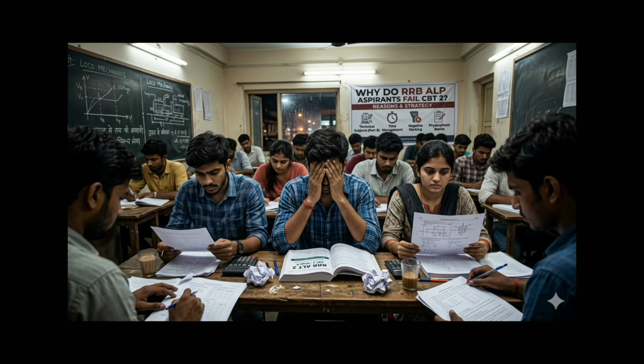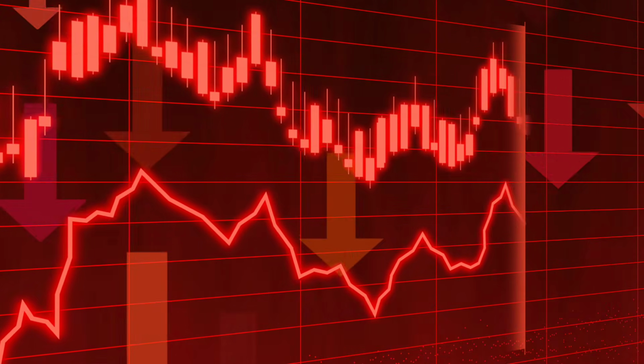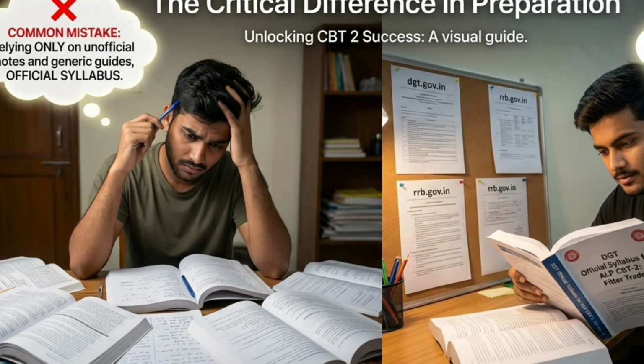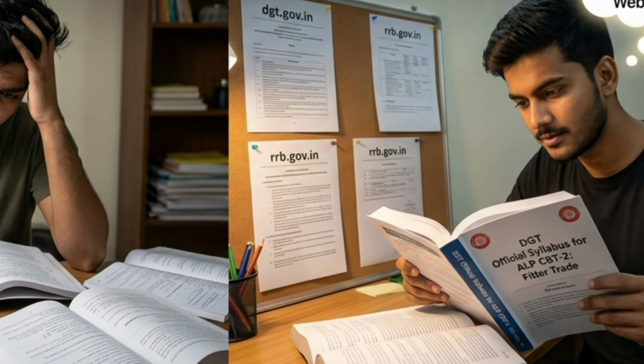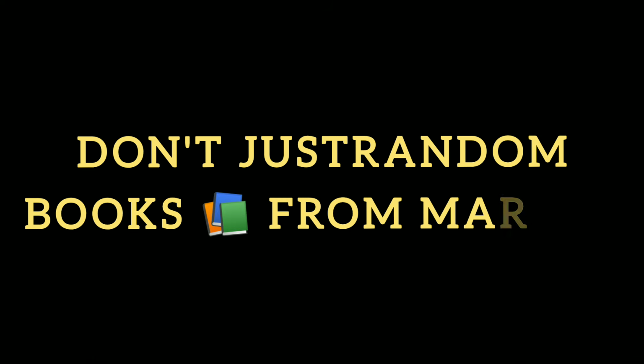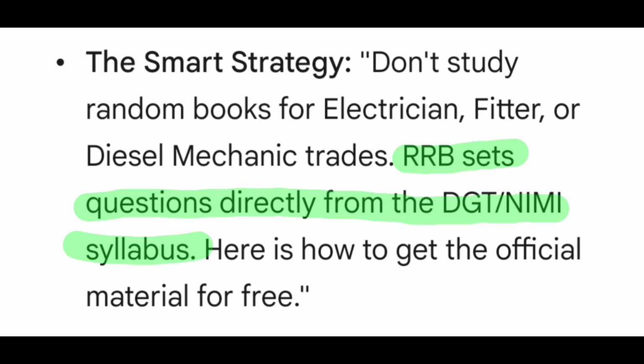Hello RRB ALP aspirants. Do you know why most of the people fail in RRB ALP CBT2? Because they don't read the authentic and official trade syllabus from the DGT website. Don't just study random books for electrician, fitter, diesel mechanic and electronics mechanic. RRB sets questions directly from the DGT or NIMI syllabus.